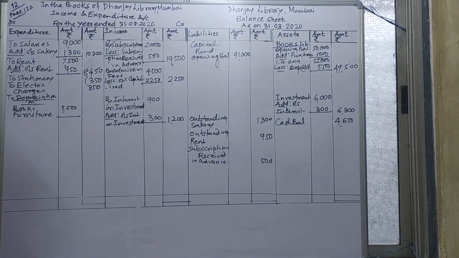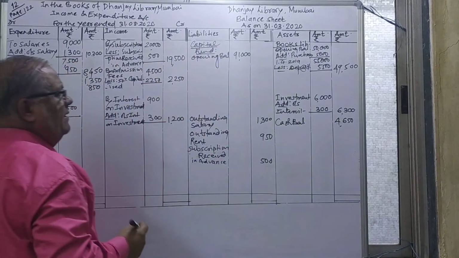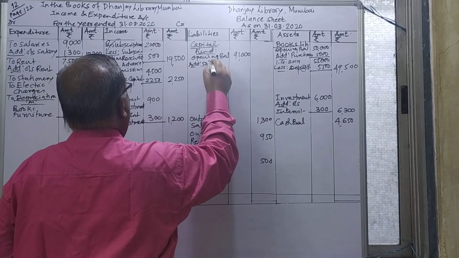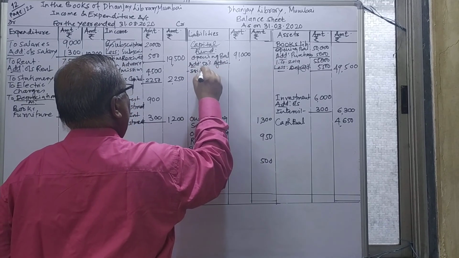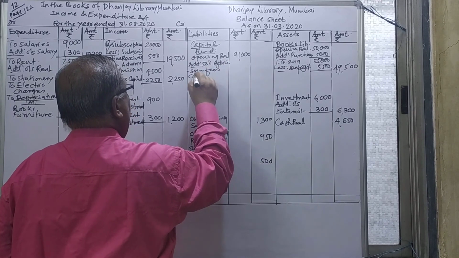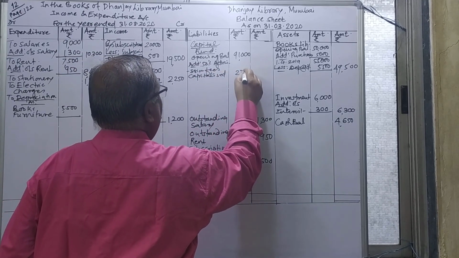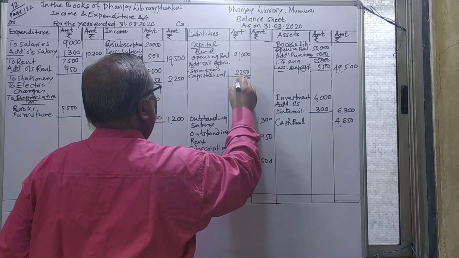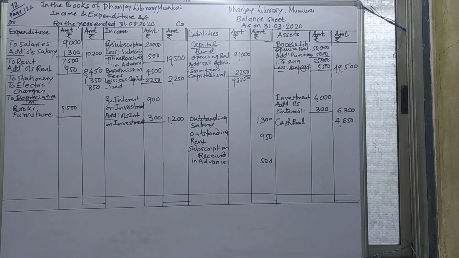And this capitalization of admission fee has to be added to the capital fund, which is already calculated by means of working notes. 50% of admission fees capitalized means 2,250.